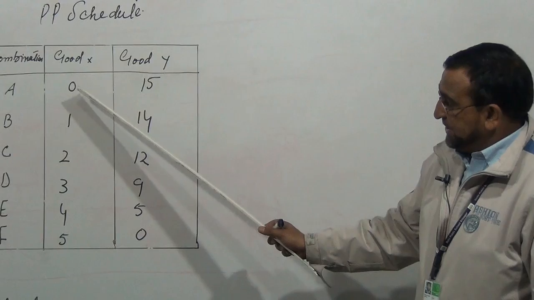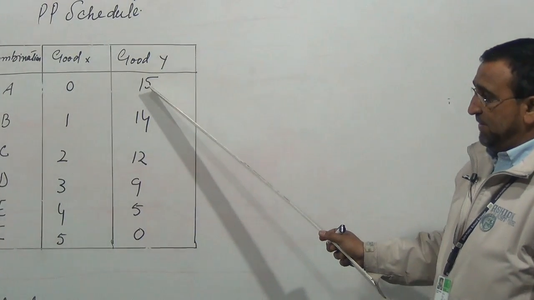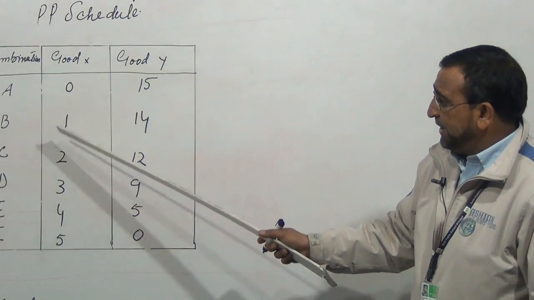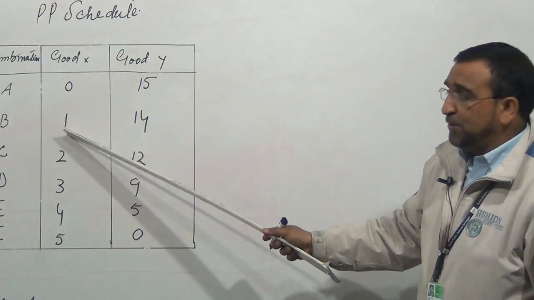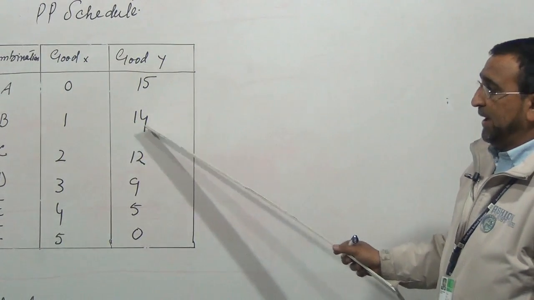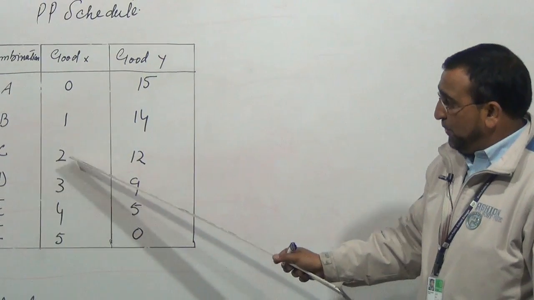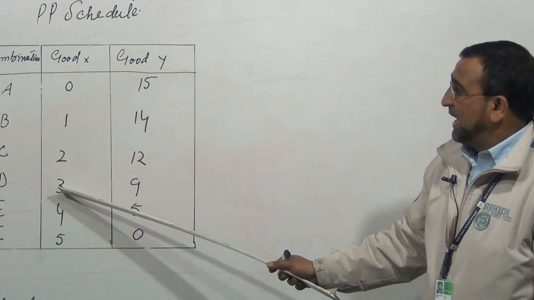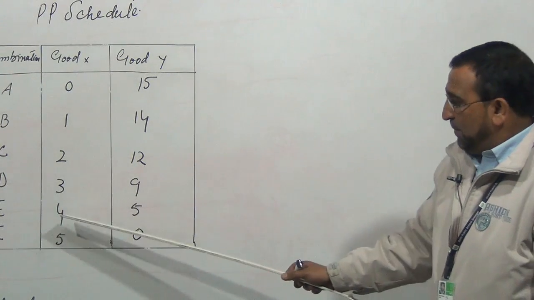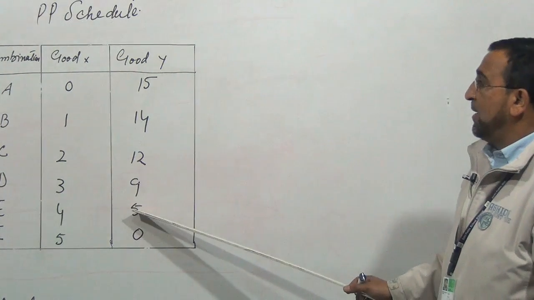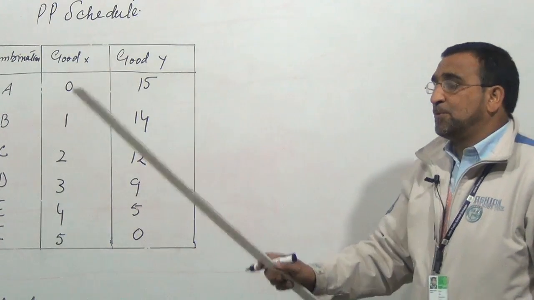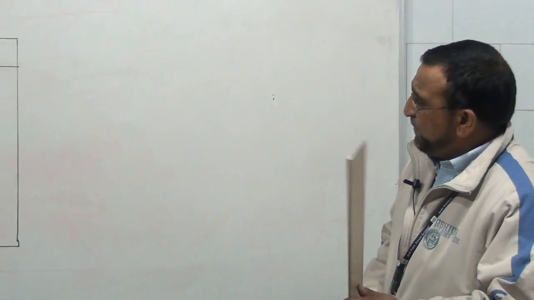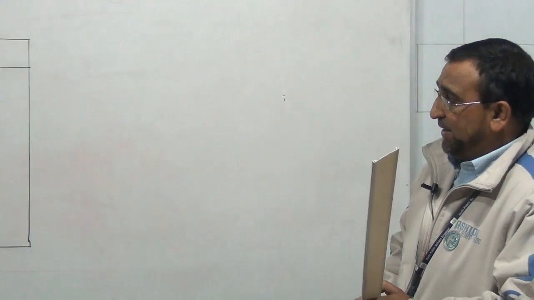We produce 0 of X and 15 of Y. Then combination 2, if we want to increase, we produce 1 of good X, then 14 of good Y. Then C, 2 of good X and 12 of good Y. 3 of good X and 9 of good Y. 4 of good X and 5 of good Y. When we produce 5 of good X, we are able to produce 0 of good Y.